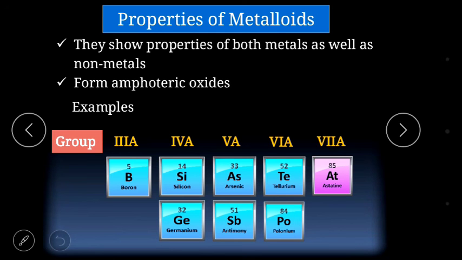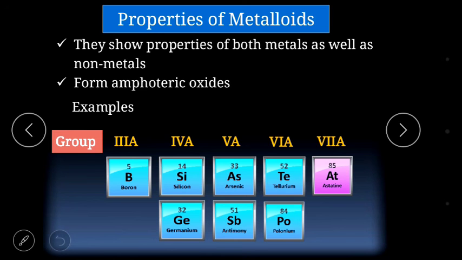What are amphoteric oxides? Amphoteric oxides are those oxides that can behave as acidic oxide as well as basic oxide, and they always form salt and water. So these are called as the amphoteric oxide. So the metalloid oxides are always amphoteric.